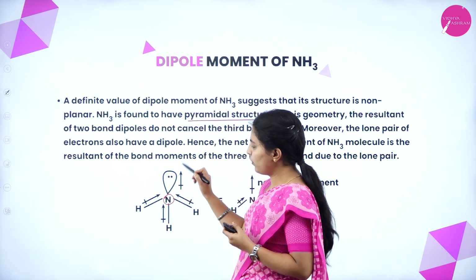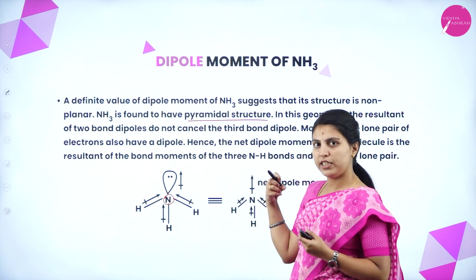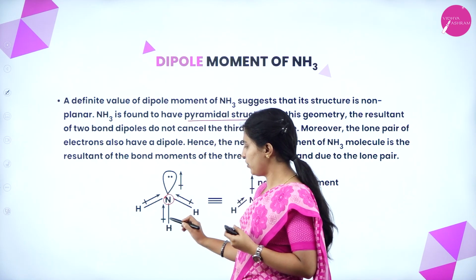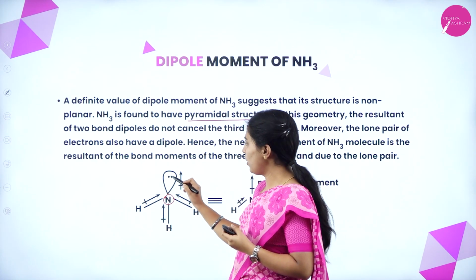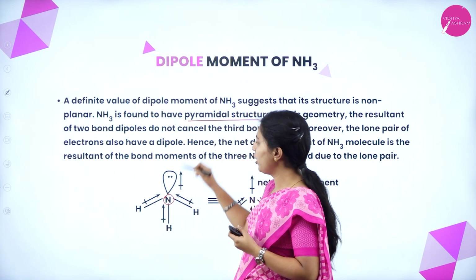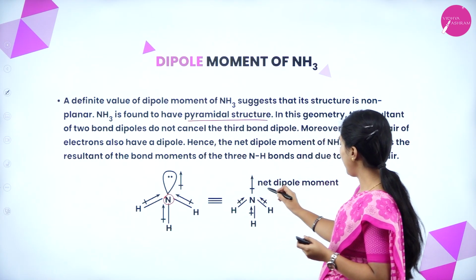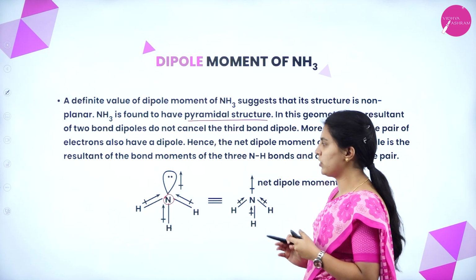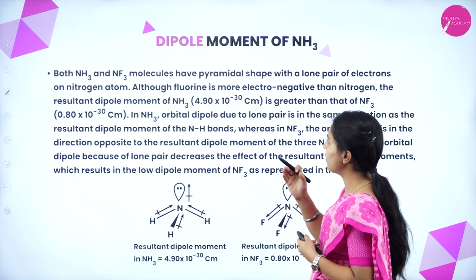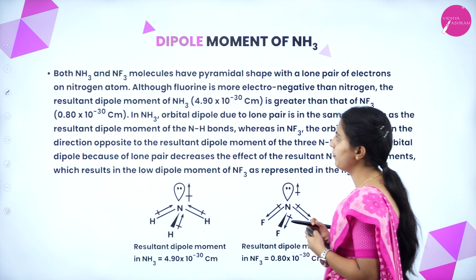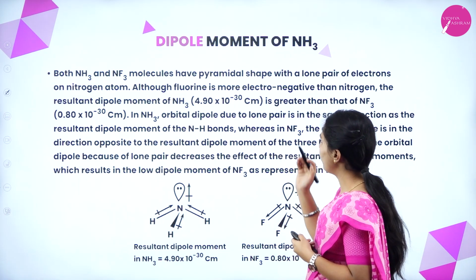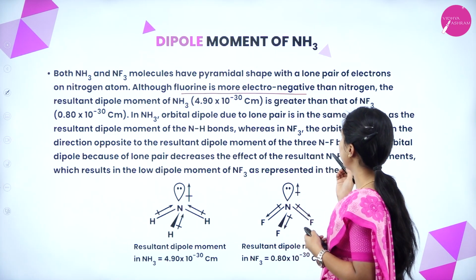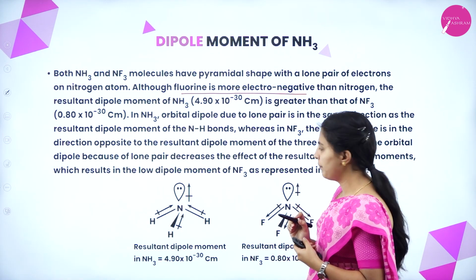That lone pair will distort the structure of the remaining NH3. Nitrogen is more electronegative than H, so the resultant will move towards the nitrogen. Since the lone pair is present, the overall resultant will move towards the lone pair. What will happen? The net dipole moment will move in one direction, not opposite to cancel each other. Okay. Both NH3 and NF3 molecules have a pyramidal shape with a lone pair of electrons on the nitrogen atom. Although fluorine is more electronegative than nitrogen, the resultant dipole of ammonia is greater than that of NF3. Why? See here,